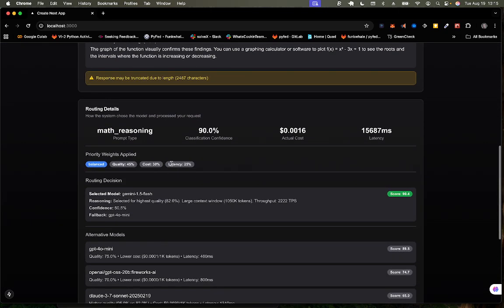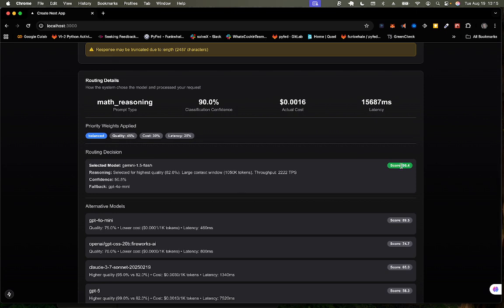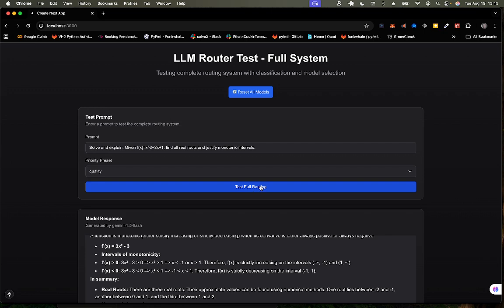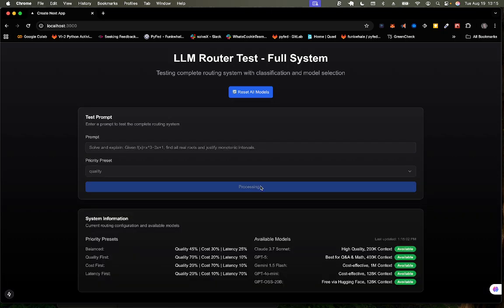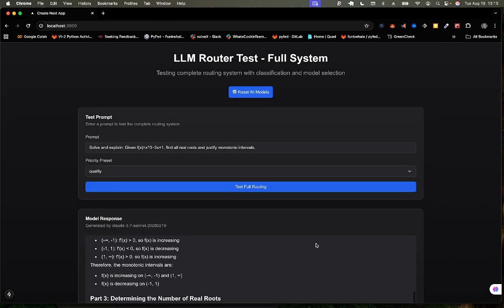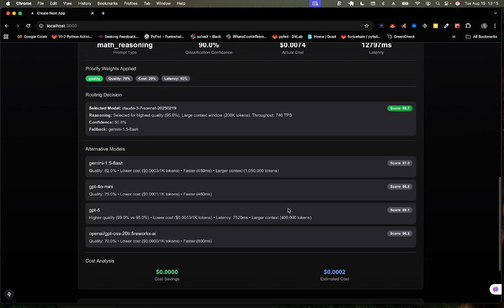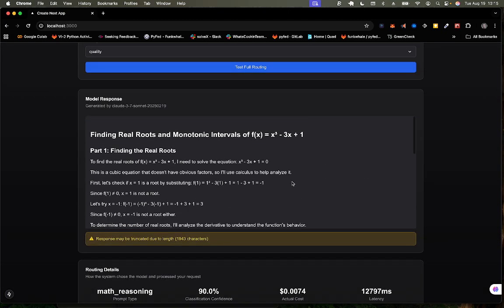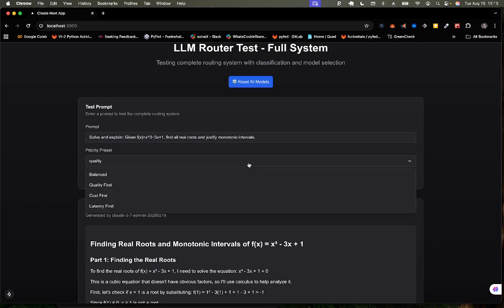So for balance, Gemini actually wins. You can see the score. The score is crazy. Oh wow, that's a very, very good score. For quality, Claude is definitely going to win this one. We've tested this before actually. Claude should win it because of the high quality it has. Actually, ChatGPT 5 has a better quality, but due to other variables, they're actually beating it at this.